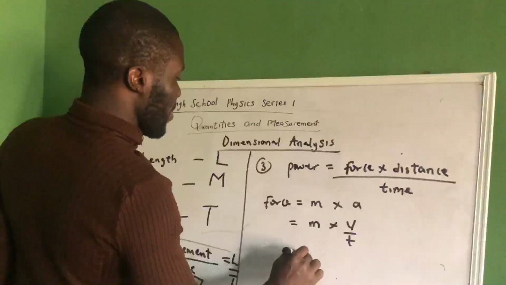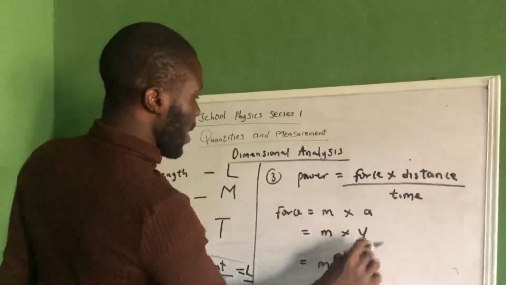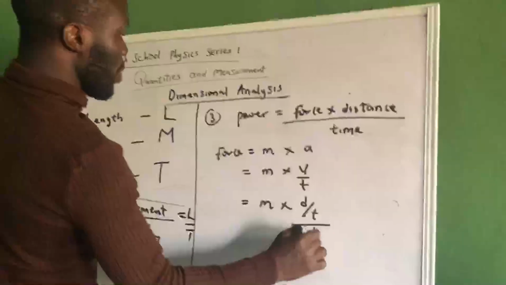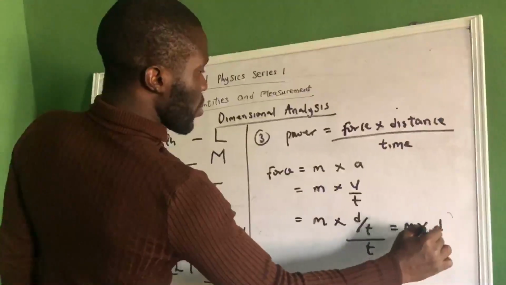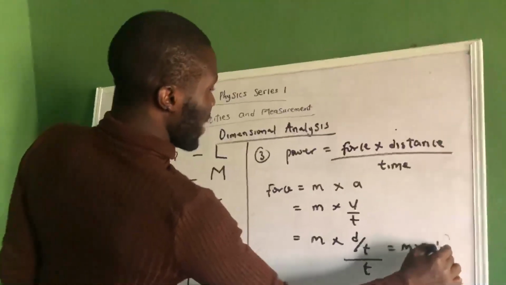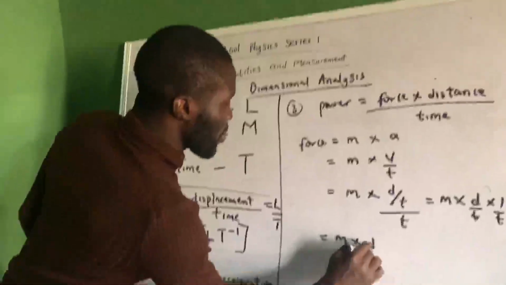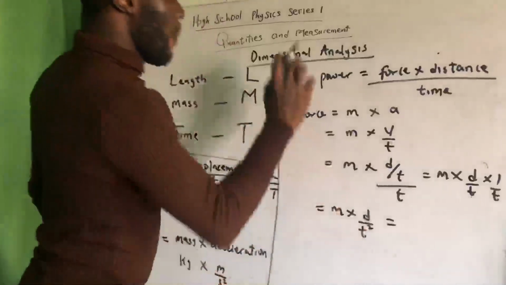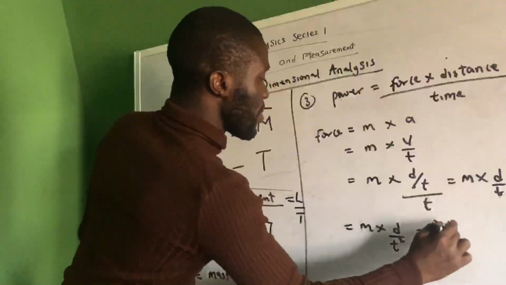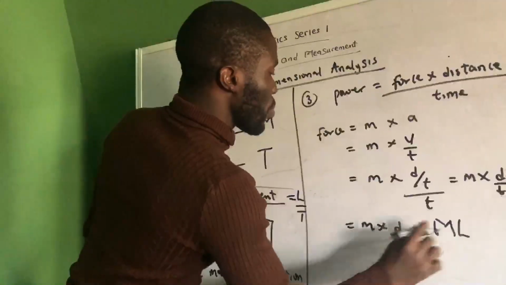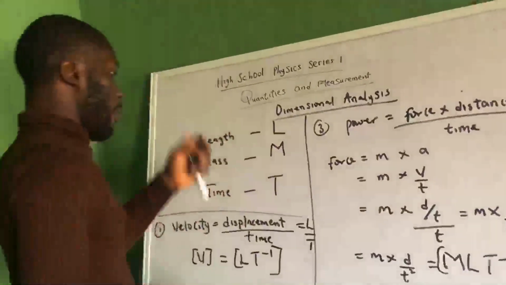So we can write this as mass times velocity, which is displacement over time, divided by time. That will be times 1 over time, and that is mass times displacement over time square. The dimension of mass is M, displacement is L, and time square is T raised to the power minus 2. So this is the dimension of force.